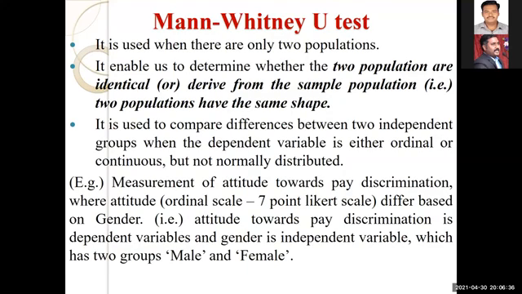The Mann-Whitney U test is used to compare whether there is any difference in the distribution of the dependent variable between two independent groups. Once again, I repeat, it is used to compare the difference or the distribution of the dependent variable. The dependent variable is almost an outcome variable, right? You analyze whether that variable has a difference or is equally distributed among two different independent groups, or two different populations, or the same population with two independent groups.